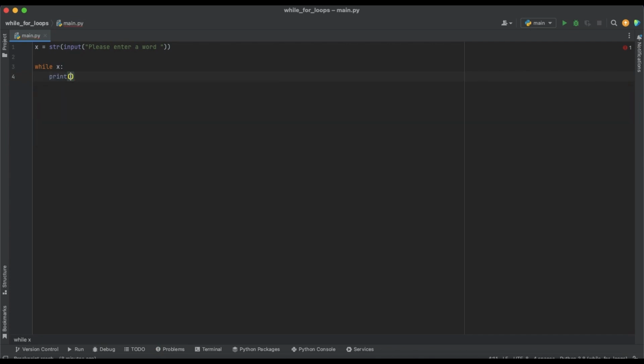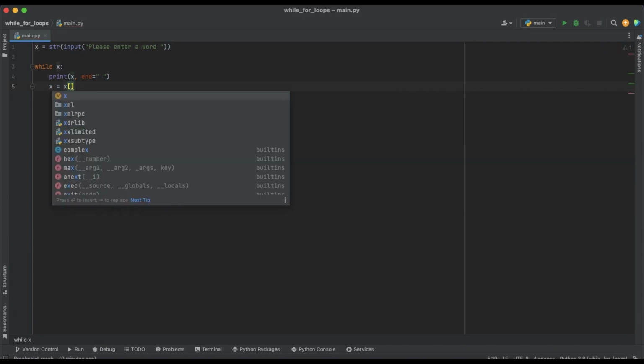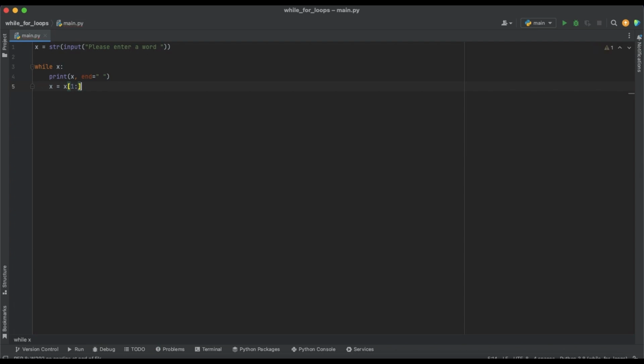So if we have some characters, we will print this character, our x, and we will just use end equal to an empty space. Why do we need this end? So we will print all of the results in one line. Then we will just slice and reassign our x. We will slice off the first character just like that. If you're not sure how to do slicing and everything to do with strings, you can check the video about strings. Everything is explained there very well.